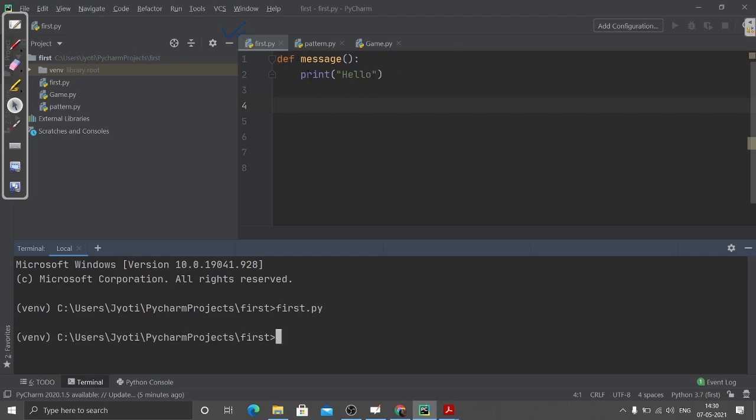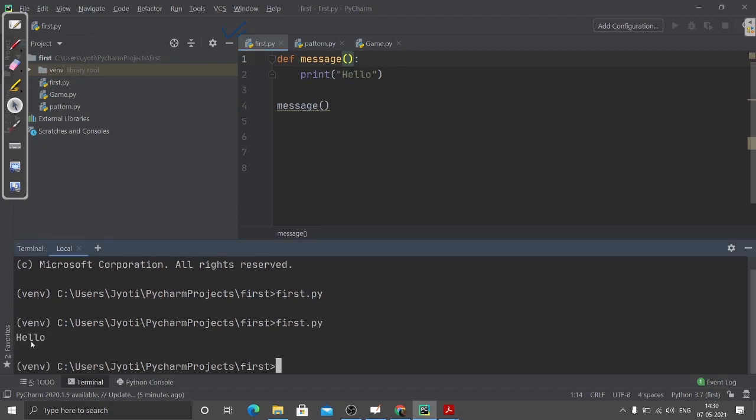If it is not called, then it is of no use. It will simply be ignored. Now I'm calling this. The compiler directly comes here, sees that this function is called, goes to this line, and executes this statement. So here you can see now it has been printed.